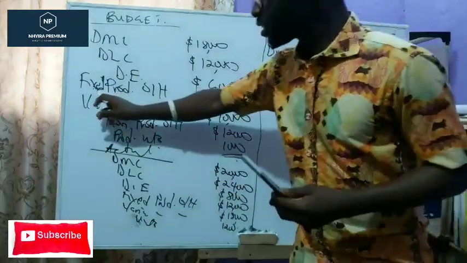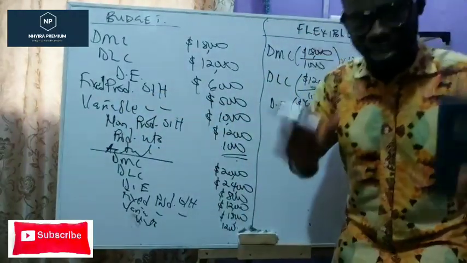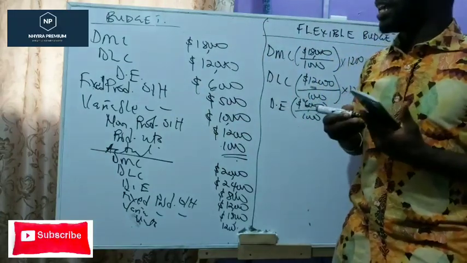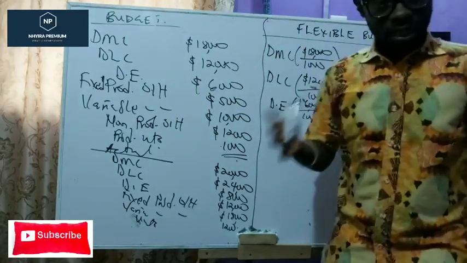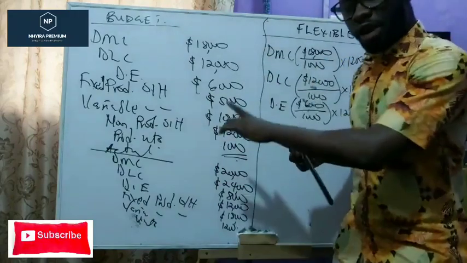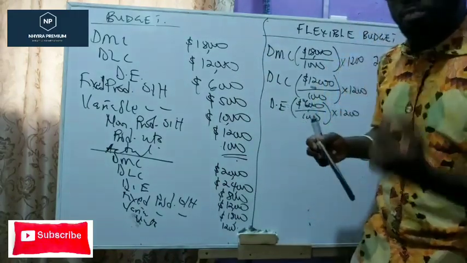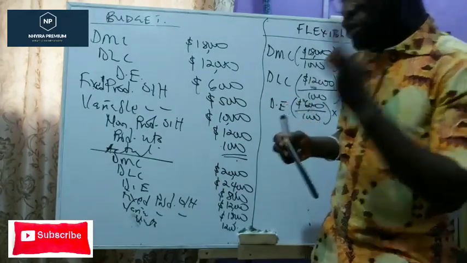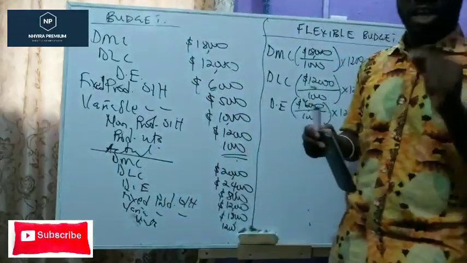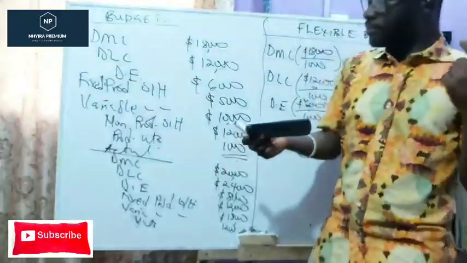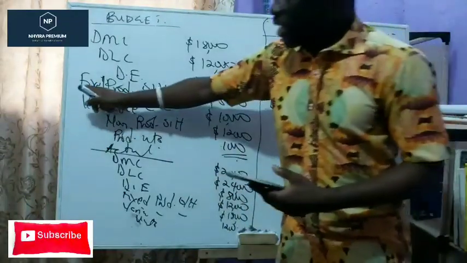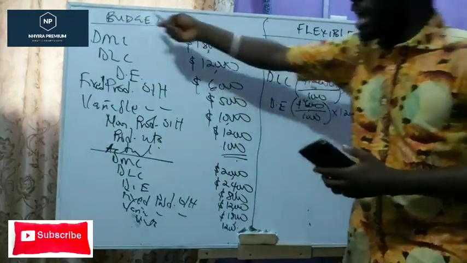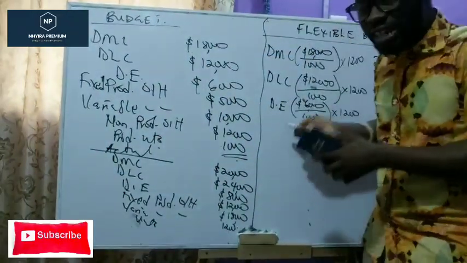Next one, fixed production overhead. Listen to me carefully here. When it comes to fixed production overheads, one thing we say is that, well, it's an assumption we use, okay? The fixed production overhead remains the same irrespective of the output level. What does it mean then? It means that when it comes to the fixed production overheads, we're not going to be flexing it. We're just going to pick the same figure in the original budget and bring it under the flexible budget.